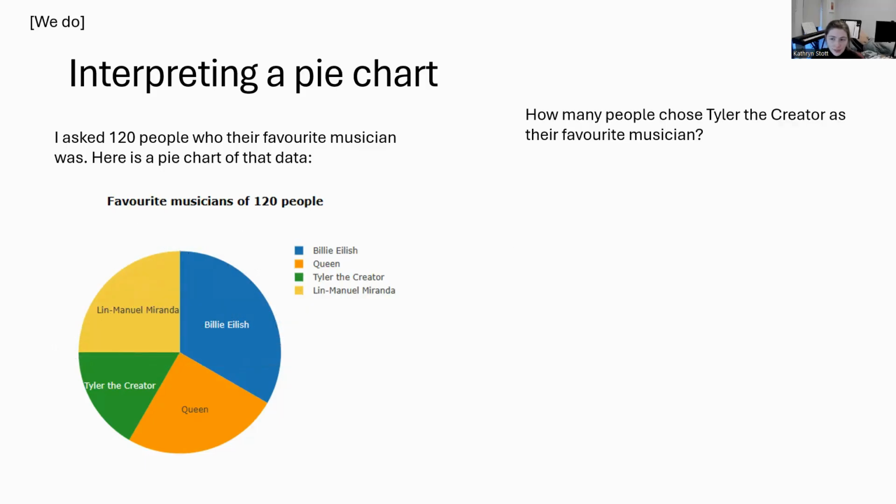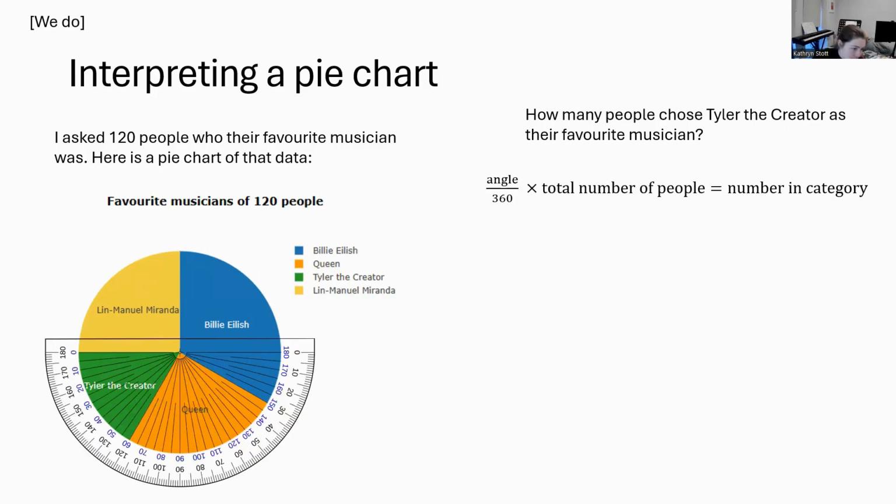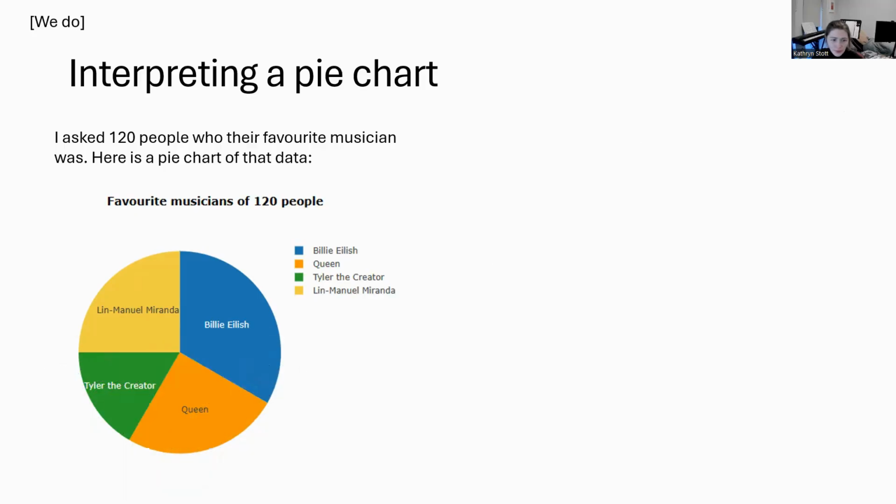Let's do Tyler the Creator. Write down your formula. Put the protractor on. I've got 0, count round to 60. So I've got 60 degrees. We know we asked 120 people. So what should we write down? I'm going to put 60 over 360 multiplied by 120, which is 20. Not 20 degrees, 20 people.